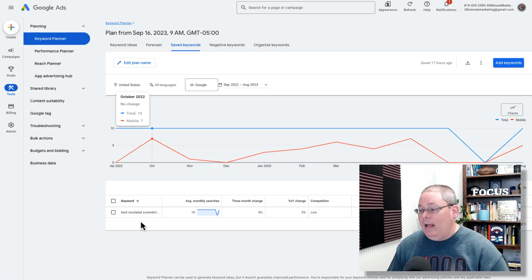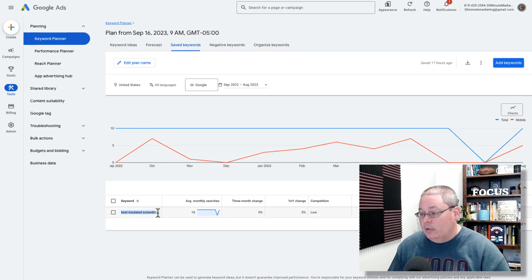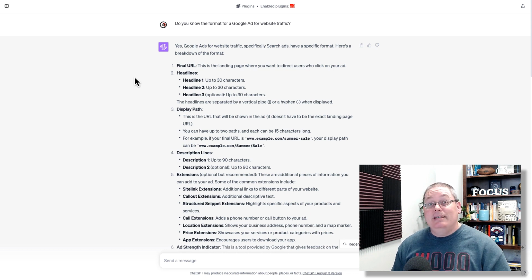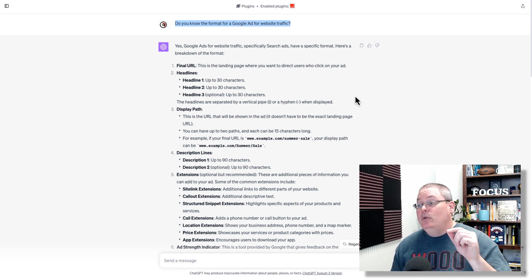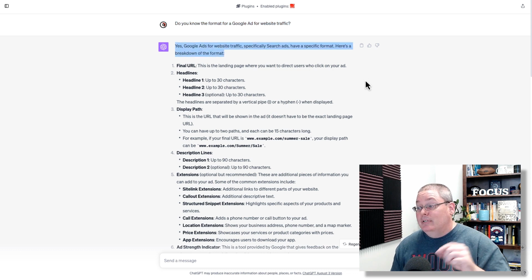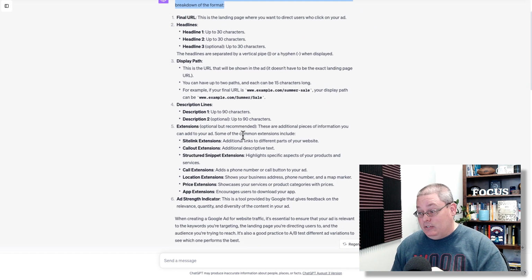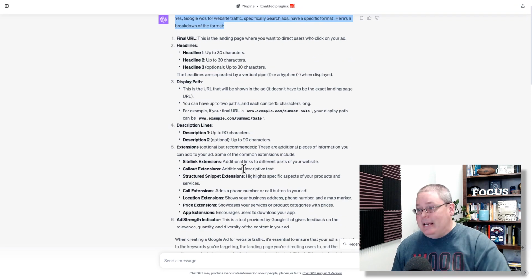So we're back inside of Google Ads. This is our keyword. So we're going to go ahead and we are going to actually set that up for this keyword down here. And to do that, I thought, why not go ahead and head over to ChatGPT and let ChatGPT assist us. If you don't know how to run a Google ad and you want some guidance, why not ask ChatGPT, do you know the format for a Google ad for website traffic? Yes, Google ad for website traffic, specifically search ads, have a specific format. Here's a breakdown of the format. Final URL, headline, display path, description lines, extensions, ad strength indicator. So we're going to need all of this information.